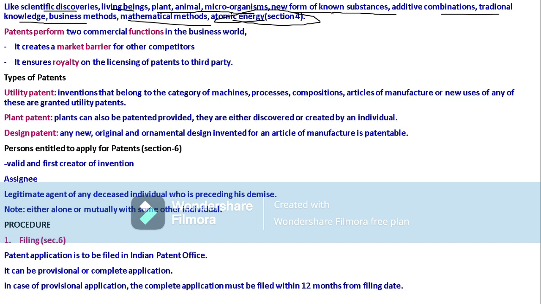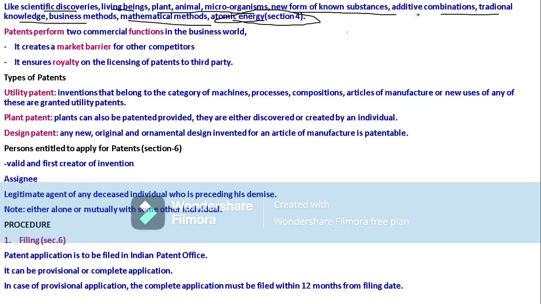So these are non-patentable aspects. All these may lead to something frivolous, which may hinder the public interest, frivolous, illegal, or else admixtures. Admixture is nothing but an additive combination.